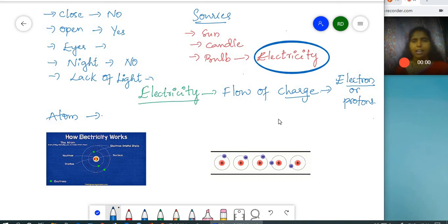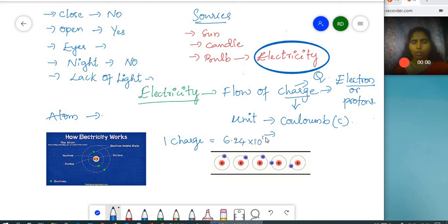Understood? Yes. Now, so we have learned that charge is nothing but an electron or proton. So what is the measurement of the charge? The unit of charge is coulomb, and it is denoted by C, and we denote charge with a capital Q. Understood? And one coulomb of charge is equal to 6.24 into 10 to the power of 18 electrons.